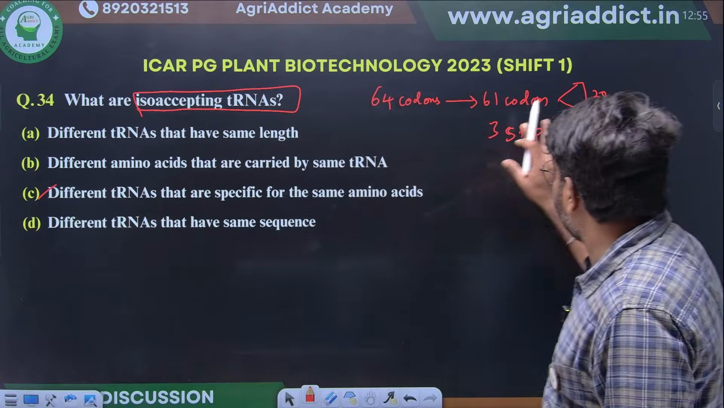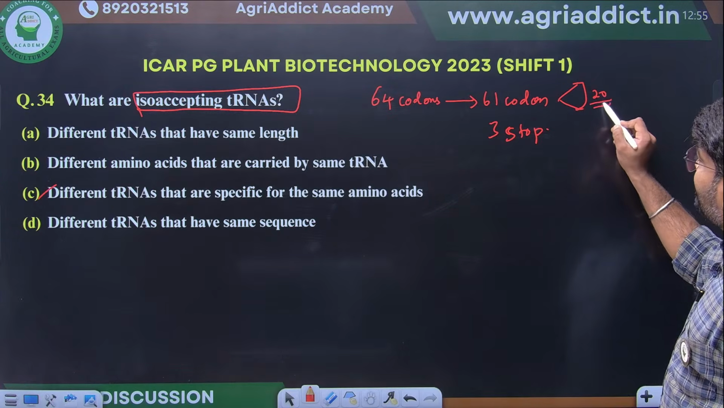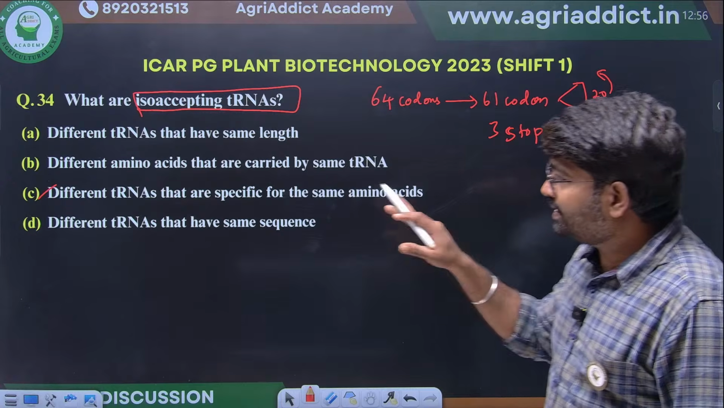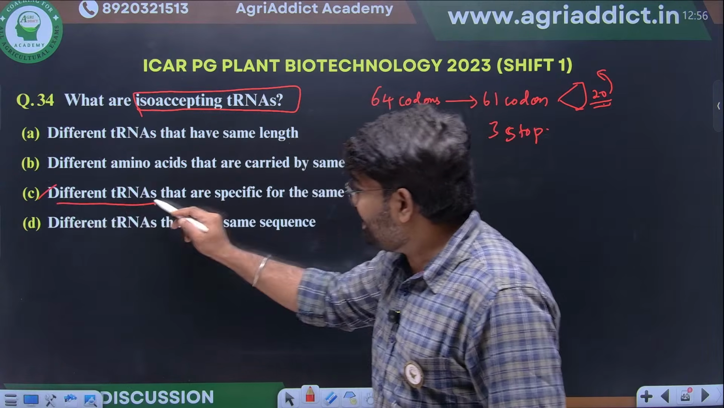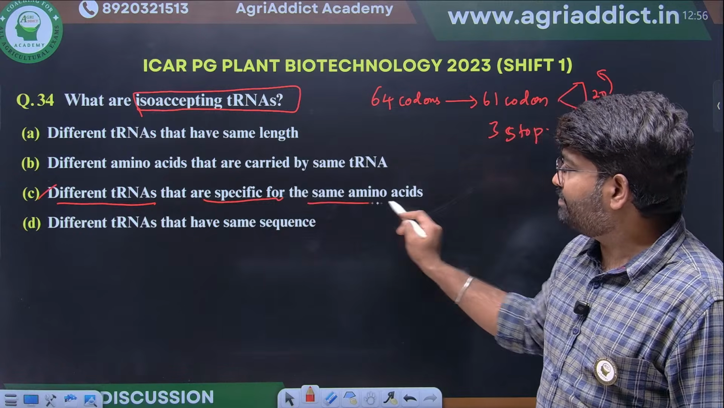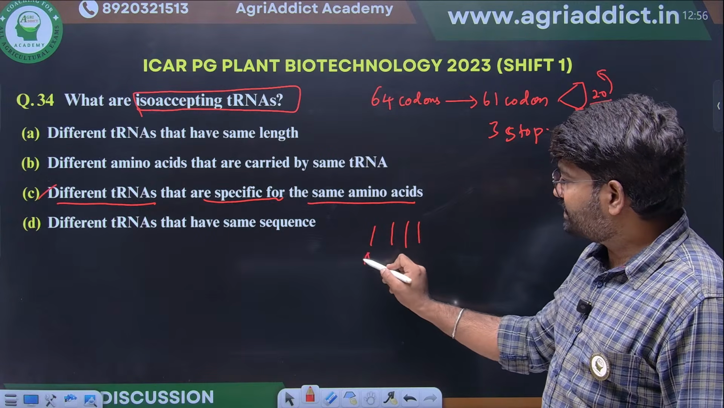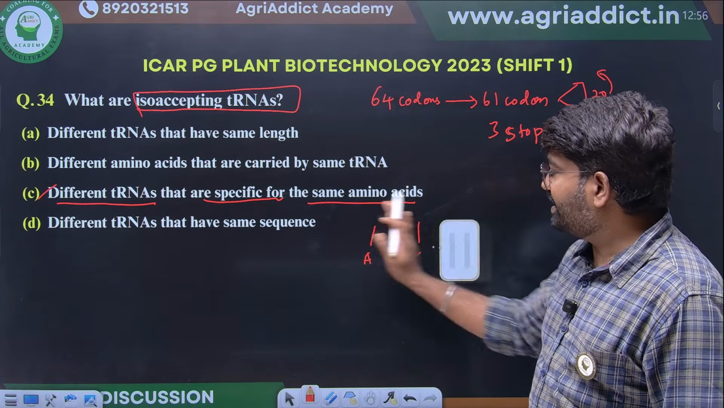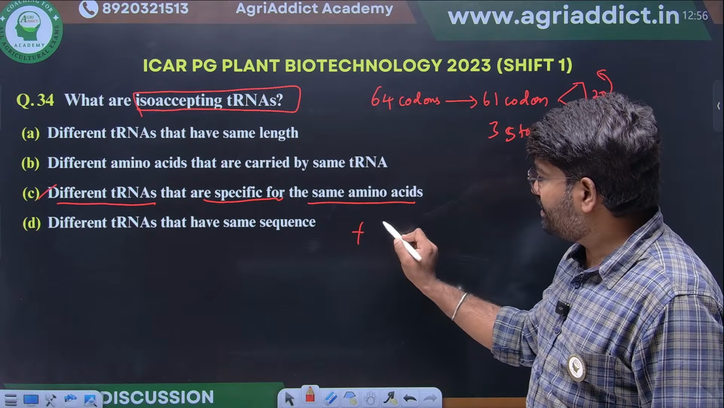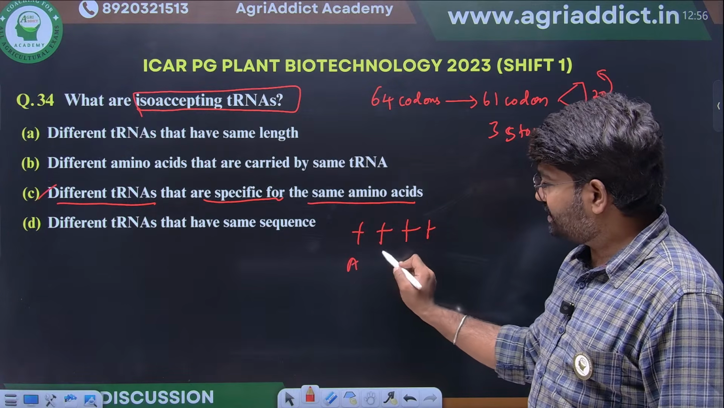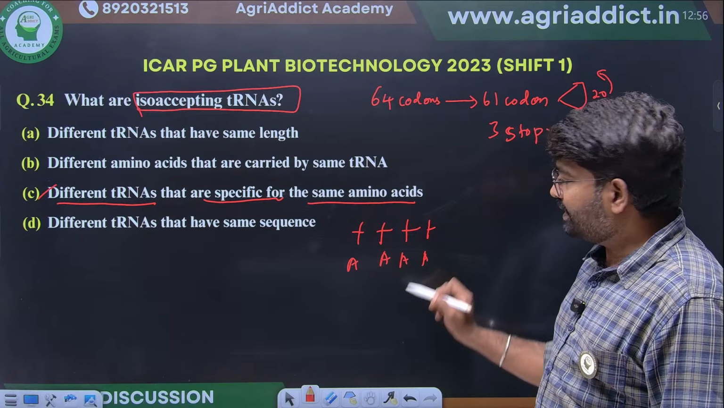If you see here, these 20 amino acids are coded by more than one codon. So the correct answer is what? Different tRNAs that are specific for the same amino acid. Okay. So different tRNAs will be specific for the same amino acid. Clear? For example, tRNA 1, 2, 3, 4 are all coding for arginine. Like this. Okay.